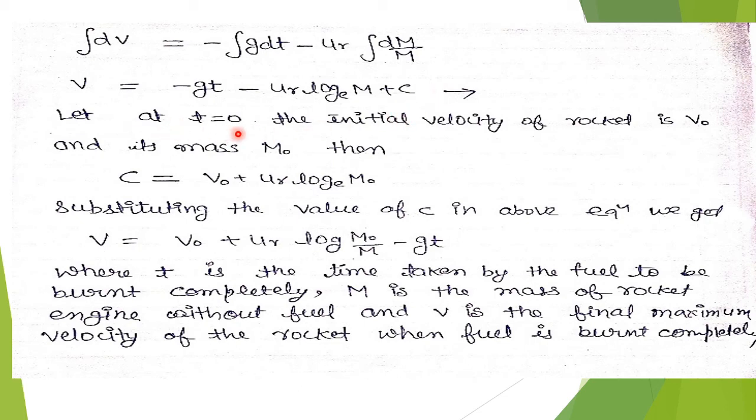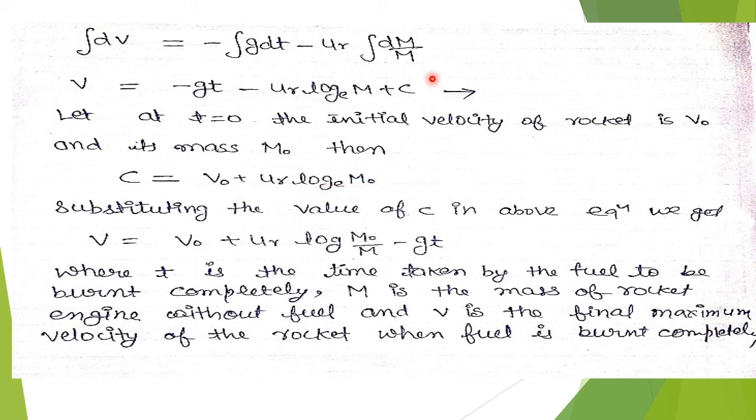Let at t equals 0, the initial velocity of the rocket be v0 and its mass be m0. Then, putting t equals 0, m equals m0 and v equals v0, we get the value of c equals v0 plus ur log m0.